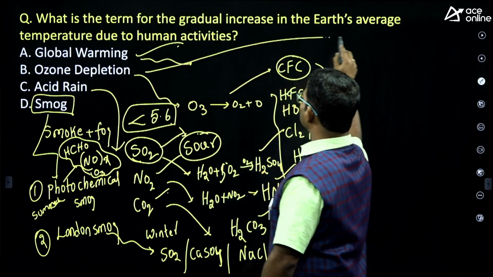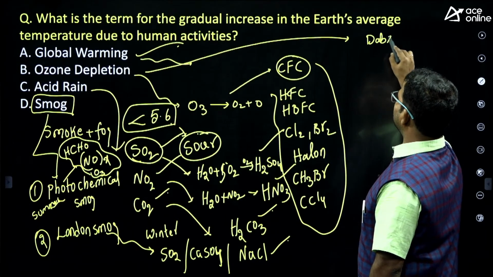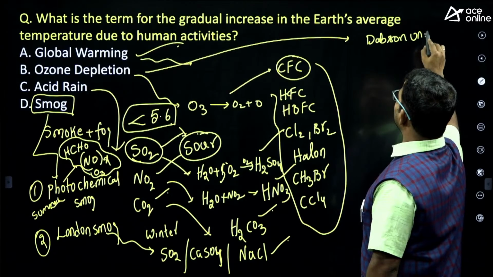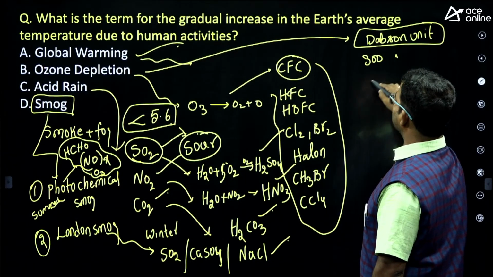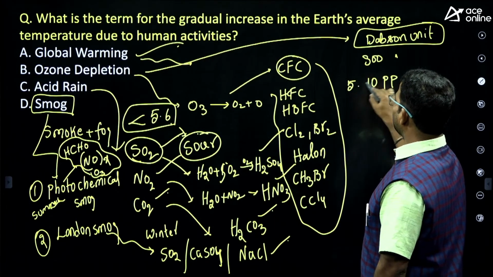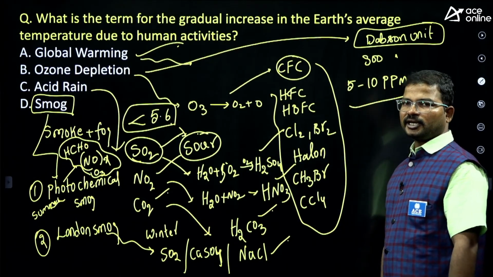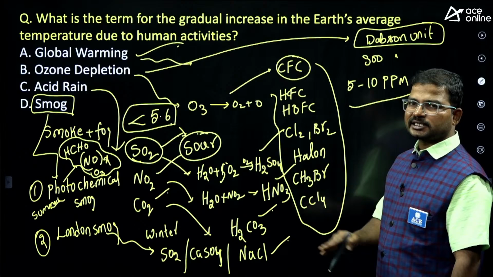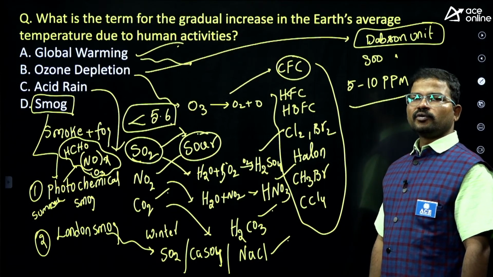The thickness of the ozone layer is indicated in terms of Dobson units. The average thickness of the ozone layer is 300 Dobson units, or 10 ppm. So 5 to 10 ppm of thickness is mostly maintained by the ozone layer. If the thickness of the ozone layer is less than 5 ppm, it mostly reveals ozone depletion.